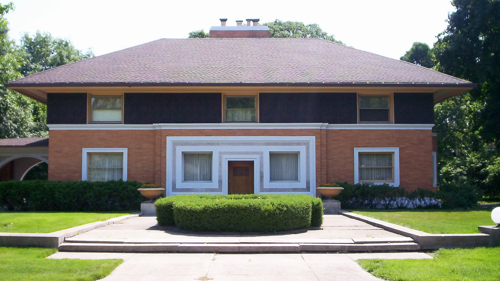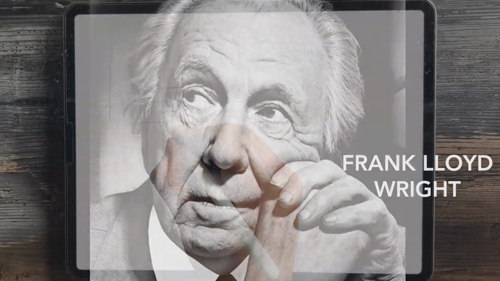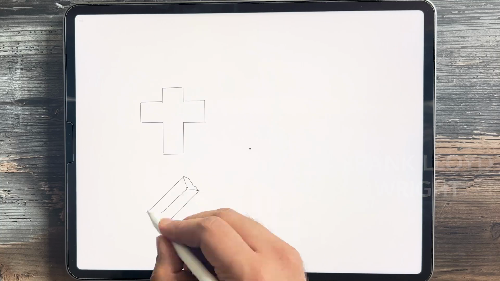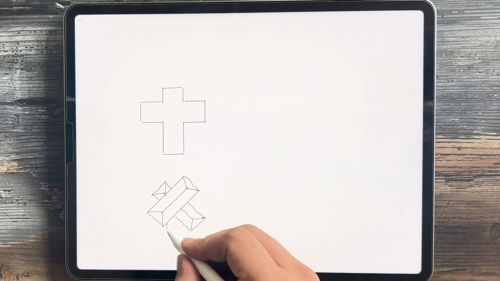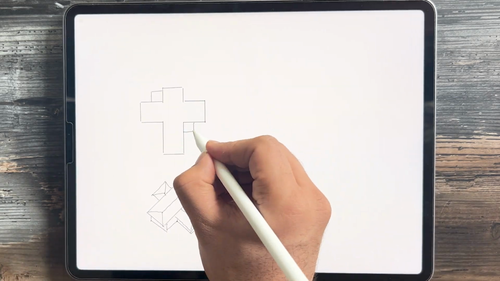How to design a beautiful house. When it comes to learning it, there is a great master of the 20th century, none other than Frank Lloyd Wright. F.L. Wright built more than 1000 projects in his career, and he was one of the most influential architects of the 20th century, a master of modern architecture.